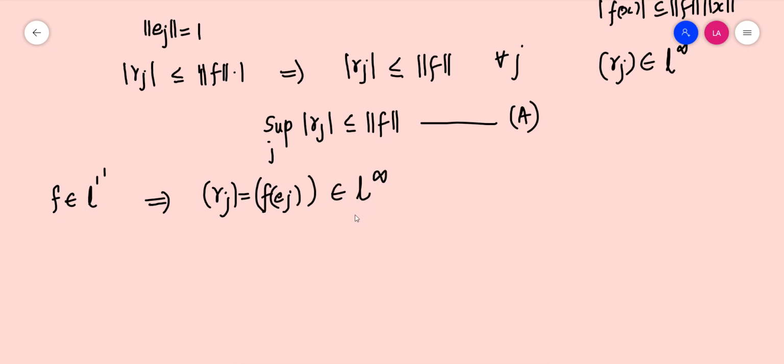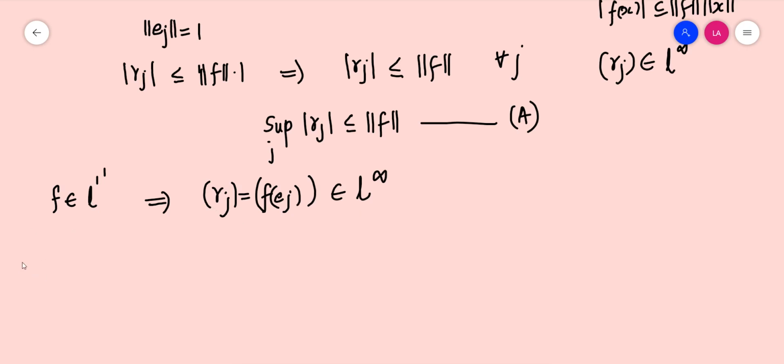Now the second thing which we are going to do is, associated with every element in L infinity, we define a unique element in L1 dash. That's what we are going to do.